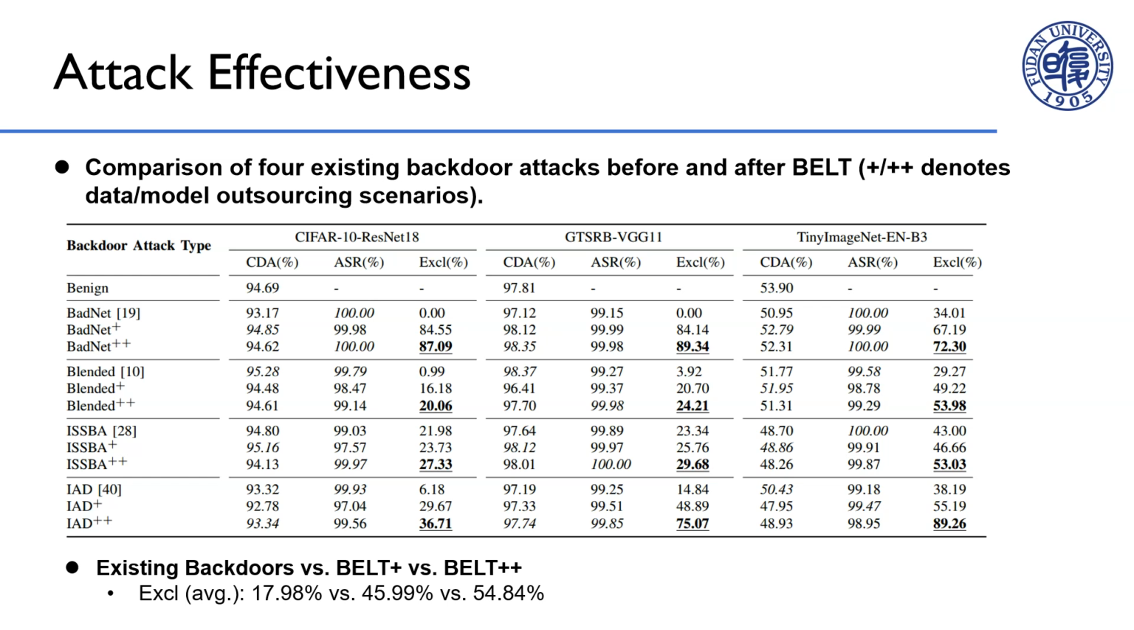We evaluated the effectiveness of Belt attacks on image classification tasks, covering 3 popular benchmarks and 4 classic backdoor attacks. Here, plus denotes Belt attacks under the data outsourcing scenario, and plus denotes Belt attacks under the model outsourcing scenario. Experimental results indicate that Belt can effectively enhance backdoor exclusivity while maintaining CDA and ASR. On average, the exclusivity of conventional backdoors is approximately 17%, whereas Belt can elevate it to 45% to 55%.